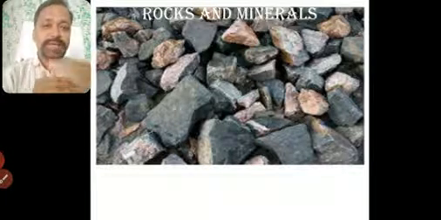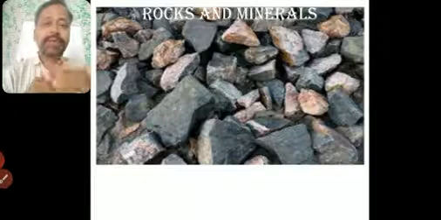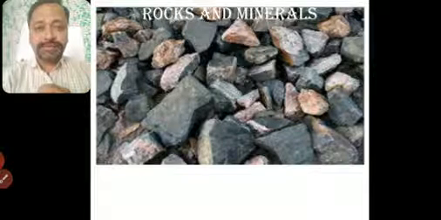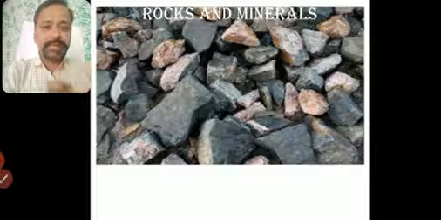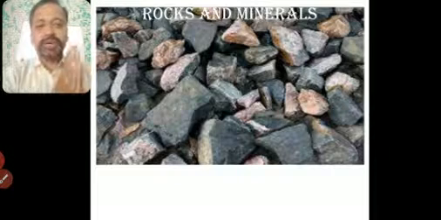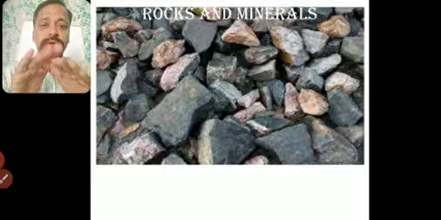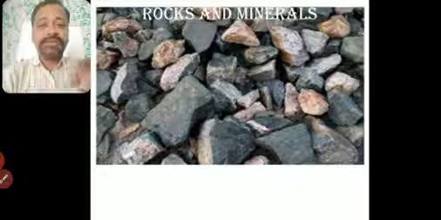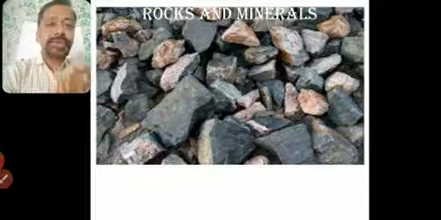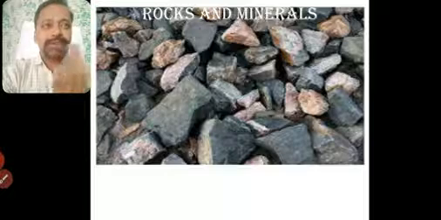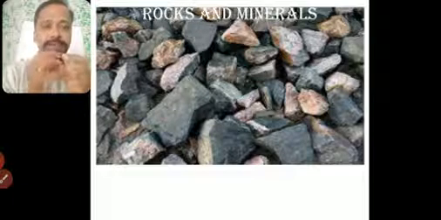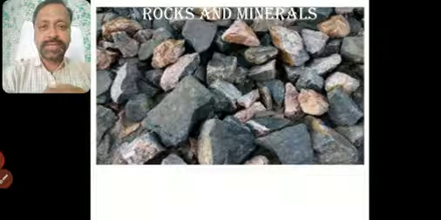Now, starting from the crust. When you talk about crust, what is crust made up of? You can see the picture here. What is this picture? These are all rocks and minerals. So Earth's crust is made of a definite matter which we call rocks or minerals. The crust is formed with these rocks and minerals.